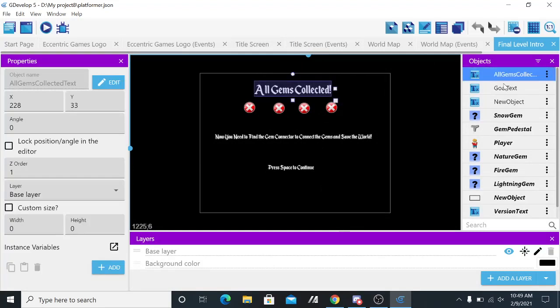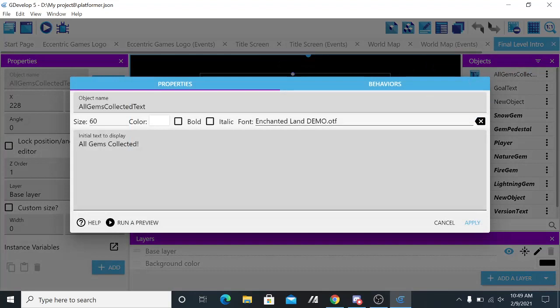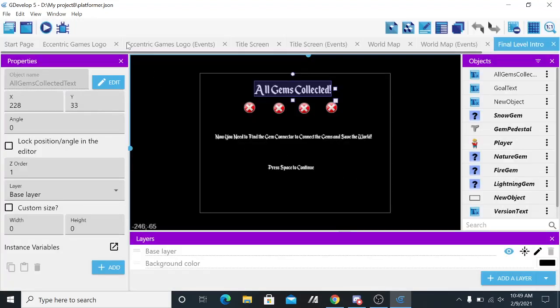This font is just... Isn't it just great? What's the font called? Enchanted Land Demo.otf. I'm not sure if that means that I wasn't supposed to use this, but it wasn't commercial at the time. And it still isn't now, because I'm not making any money off this.